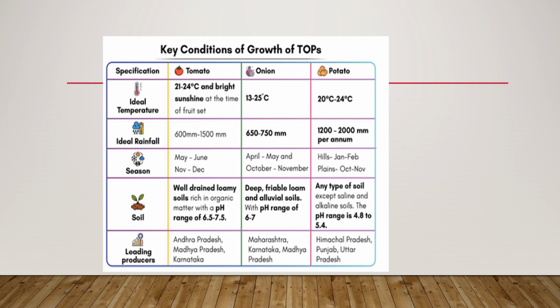Who are the leading producers of tomato? Here we have Andhra Pradesh, Madhya Pradesh, and Karnataka. For onion, we have Maharashtra, Karnataka, Madhya Pradesh, and for potato, we have Himachal Pradesh, Punjab, Uttar Pradesh.